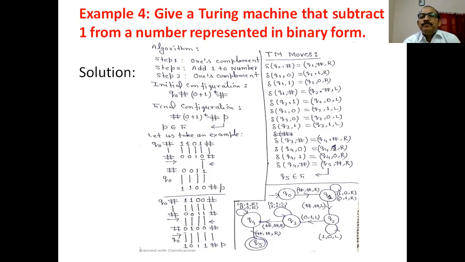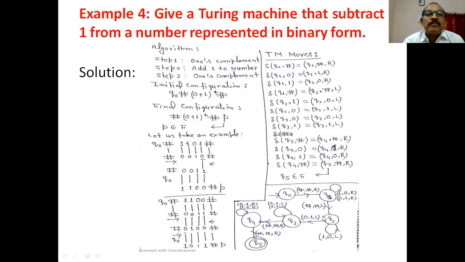Is it clear? So from this to this, we take the complement, and here at this place we move in the left direction, and add the 1 with the help of these two transition functions, and we move in the left direction. If again this is encountered, replace this by this, move in the right direction, and again these two transition functions are used to take the complement of the number. Is it clear? And this is the transition diagram.